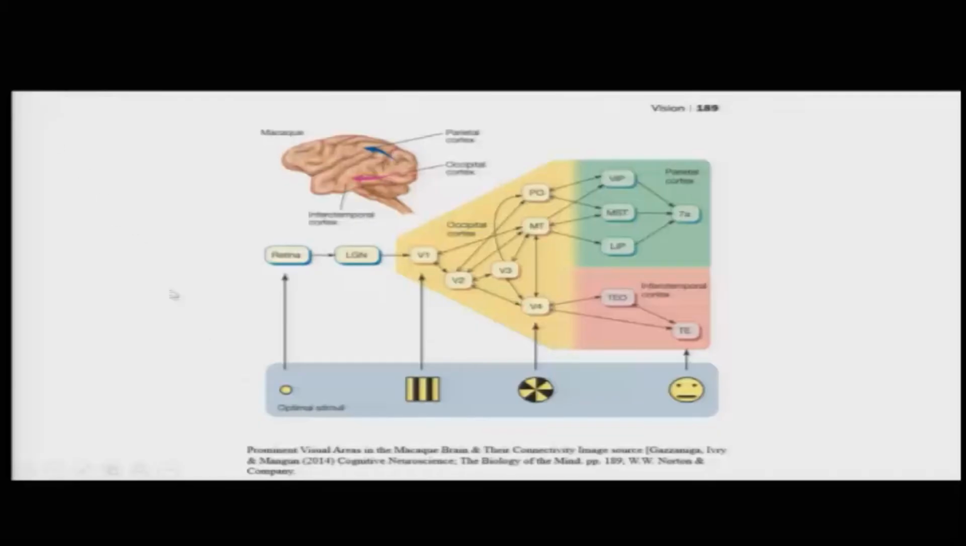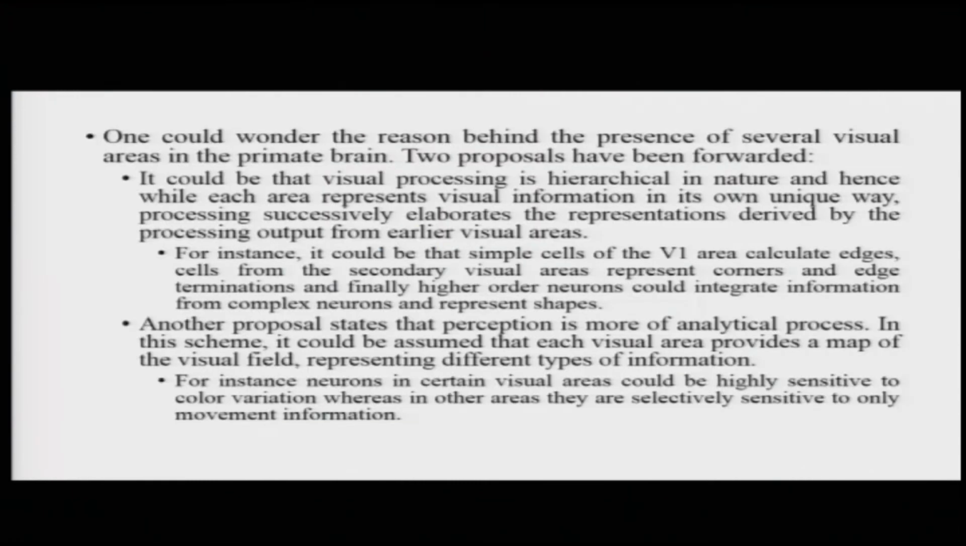Let us look at the network here. This information is from a macaque visual cortex. Macaque is a kind of monkey. So, information from the retina goes to the LGN, it goes to V1 and then there are so many connections to areas like V2, V3, V4, parietal occipital cortex, parietal cortex, medial temporal cortex, inferior temporal cortex and so on.